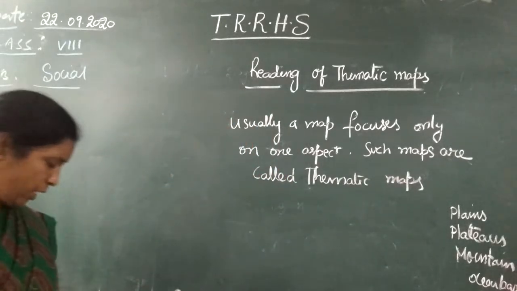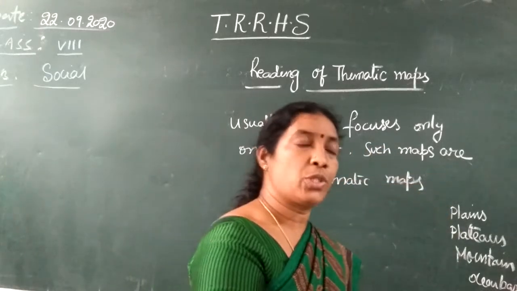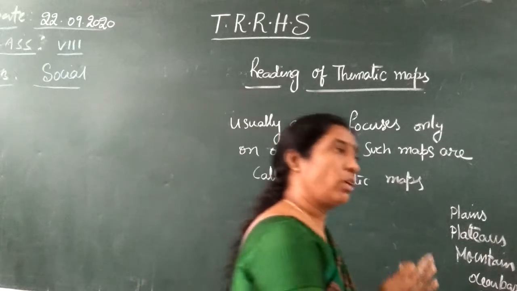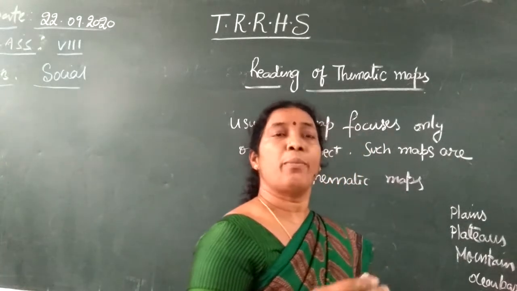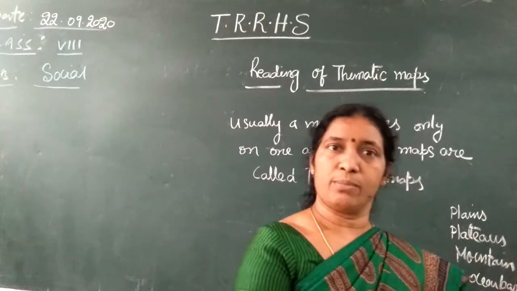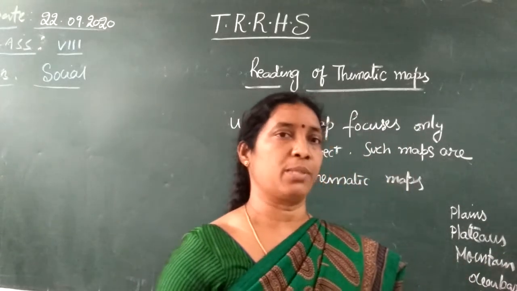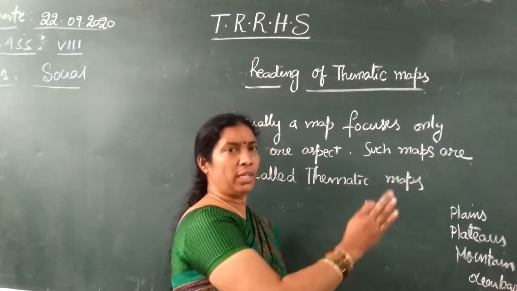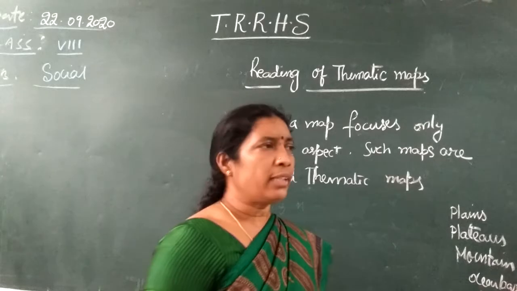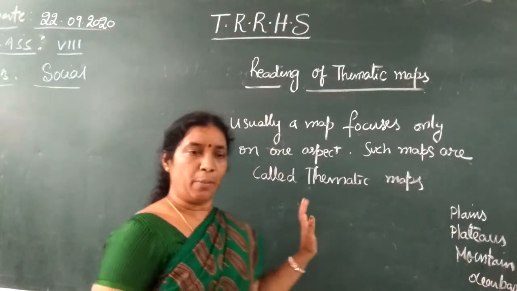So a land use map shows how people use that land, only for pastures and fertilizers, some land for organic agriculture, and some lands are residential areas. Residential area means houses, markets, and places of worship. All these show a residential area, colonies, people together, a community. Like that they show only particular things, and those are called thematic maps.